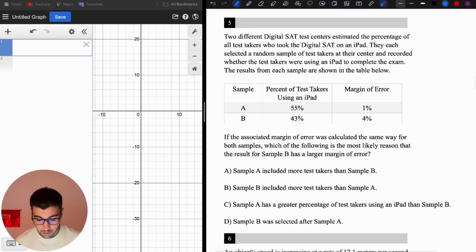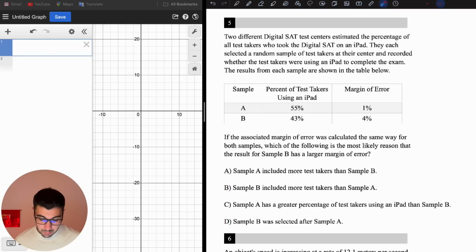The results from each sample are shown in the table. So here's the table. If the associated margin of error was calculated the same way for both of these samples, which of the following is the most likely reason that the result for sample B has a larger margin of error? So sample B has a larger margin of error. Which one of these can be the reason for that?